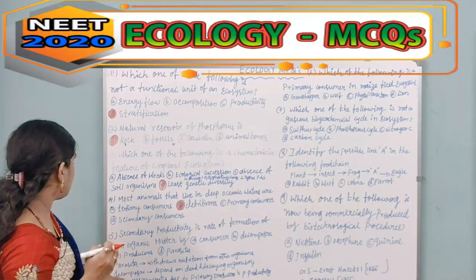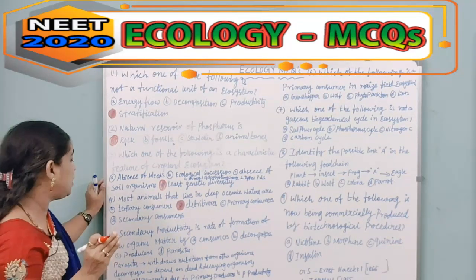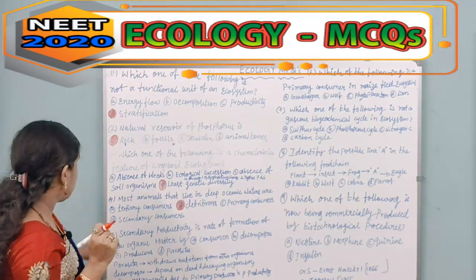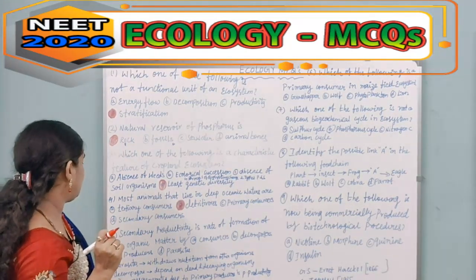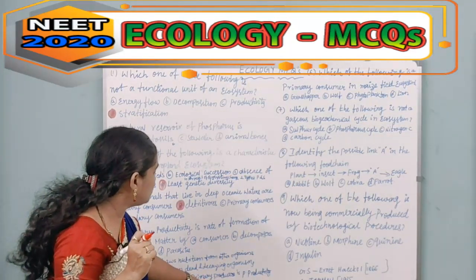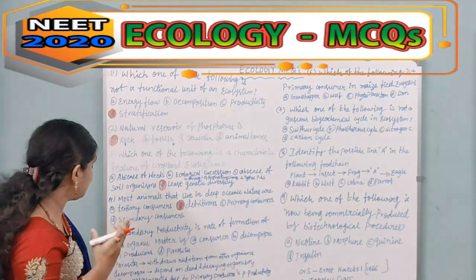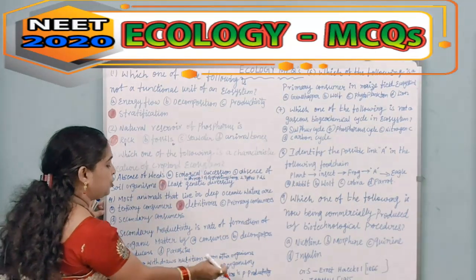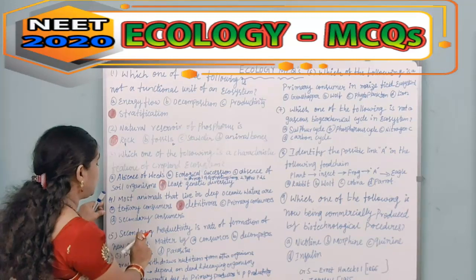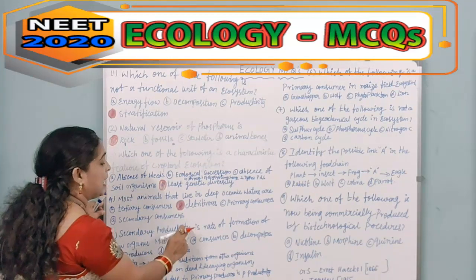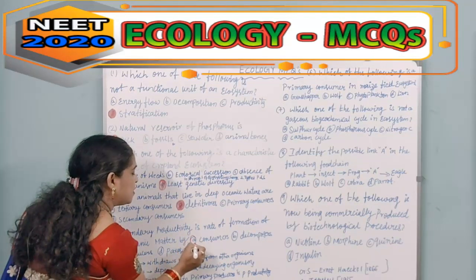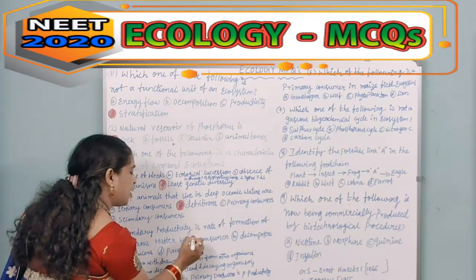Then what are decomposers? They depend upon dead and decaying organisms. Next, what have they given you? Biomass generated due to the primary producers and the primary productivity. The plants are called primary producers. They are asking what secondary productivity is, and it is done by the consumers. So option A is the correct one.